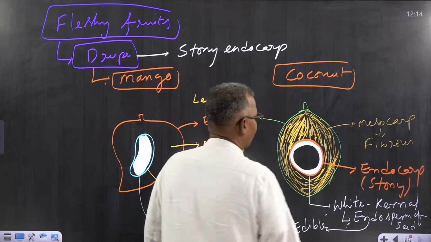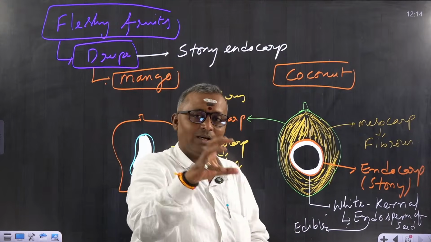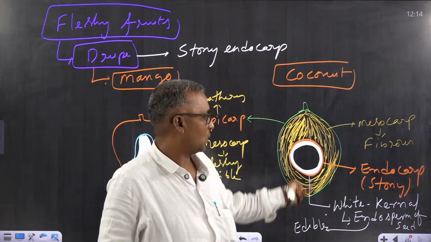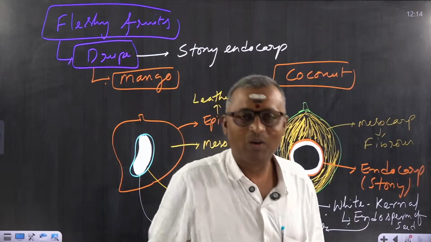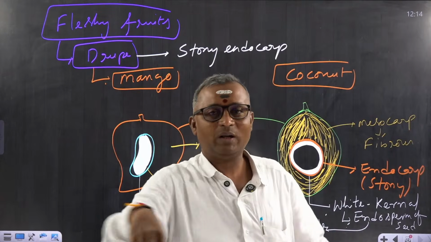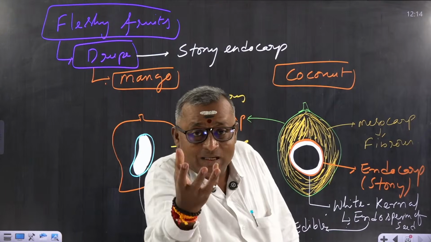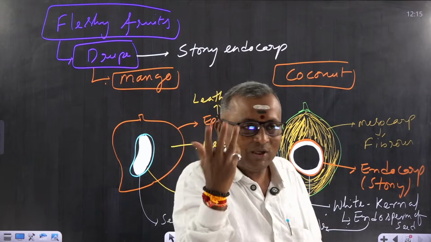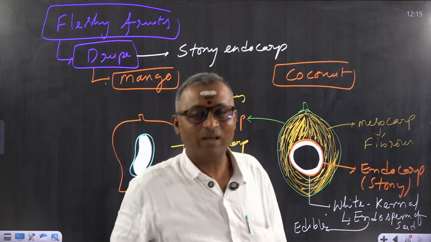The edible part is this endosperm present inside the seed. If you break this coconut shell, that coconut shell, whatever you are breaking as an offering to the god or to make some food products at home, that shell is endocarp. The shell is stony.